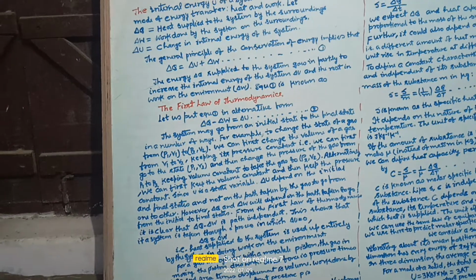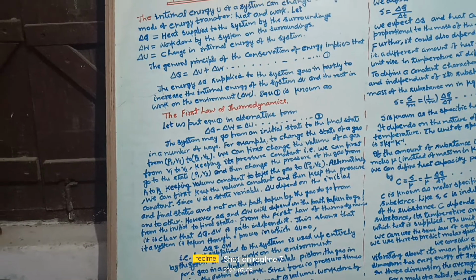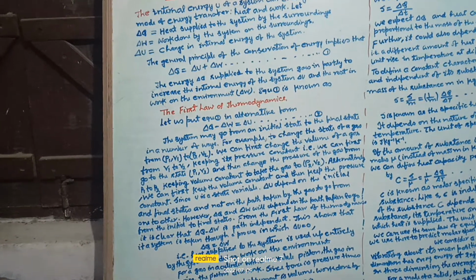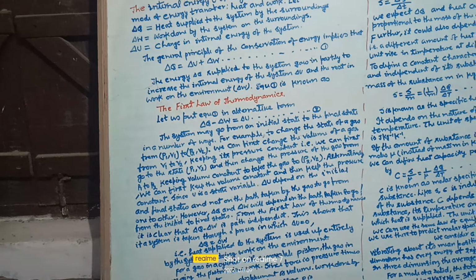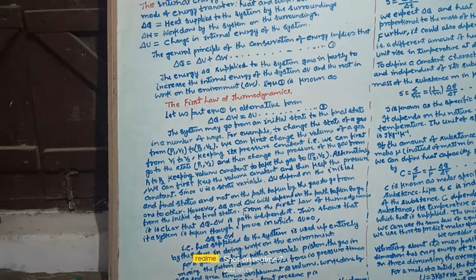So delta Q is equal to delta U plus delta W. Therefore, delta Q minus delta W is equal to delta U. It is equation number 2.